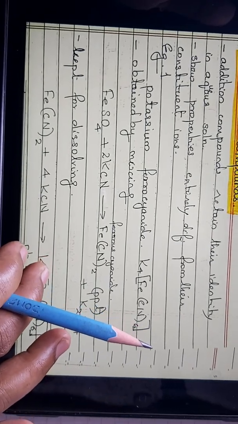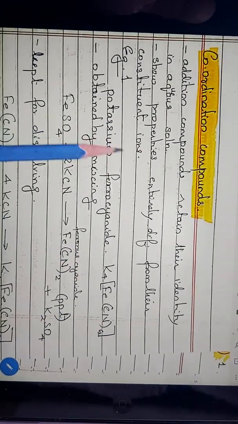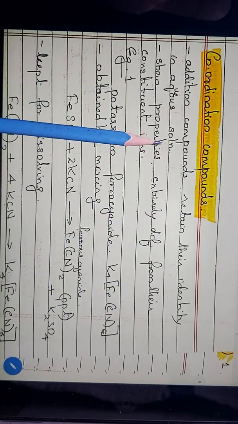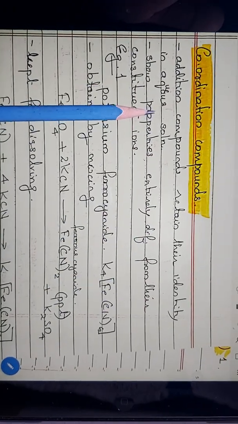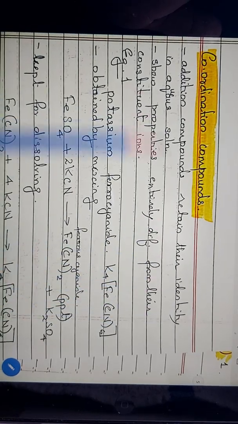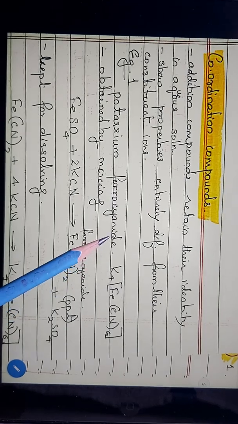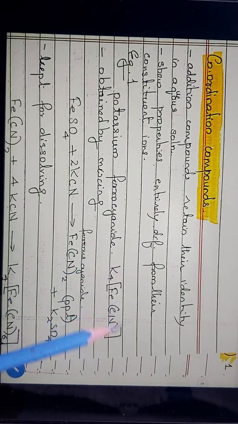Now we will see what happens for coordination compounds. These are also addition compounds, but they retain their identity in aqueous solution. That is a different thing about coordination compounds.